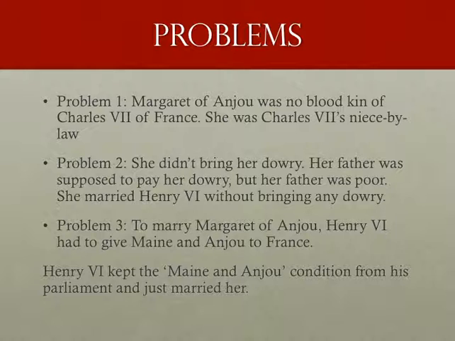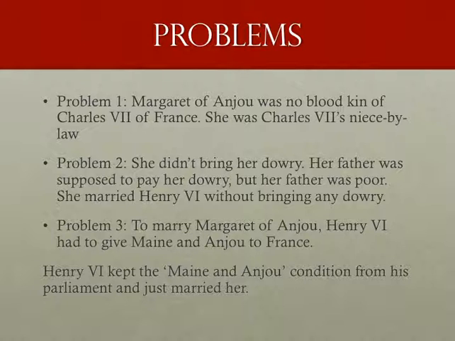Problem 1. Margaret of Anjou was no blood kin of Charles VII, but a niece by law. Also, she didn't bring her dowry. Her father was supposed to pay her dowry, but her father was poor, so she married Henry VI without bringing any dowry. So for England, there wasn't any benefit of marrying Margaret of Anjou, since Margaret was no heir to the French throne, and also she didn't bring any money.